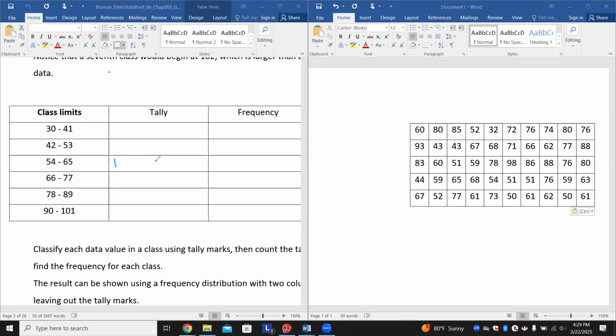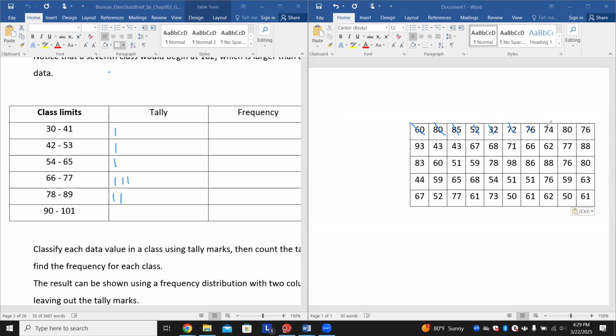So here we go. We put a tally. And then I cross it out. Then I go 80. Here's one. Cross it out. 85. Here we go. 52. There's another. 32. Here we go. 72. Right there. 76.